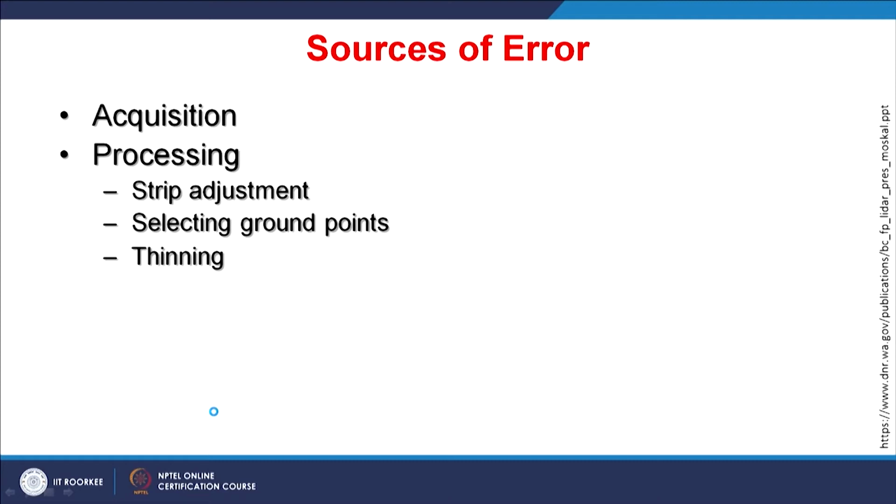The similar things are also in normal remote sensing, so many sources of errors are also common here. Nonetheless, during acquisition it is possible that any wrong selection of swath or angle or anything may result in errors in your data sets. Processing may again create some errors, like stripe adjustments, because after all if it is airborne, then the sensor is moving.